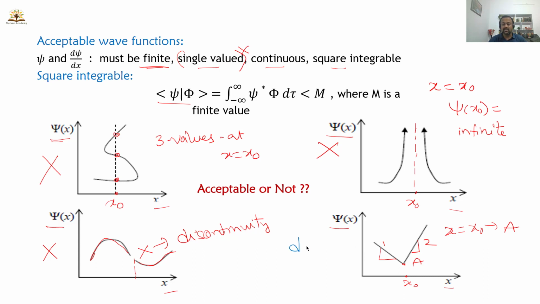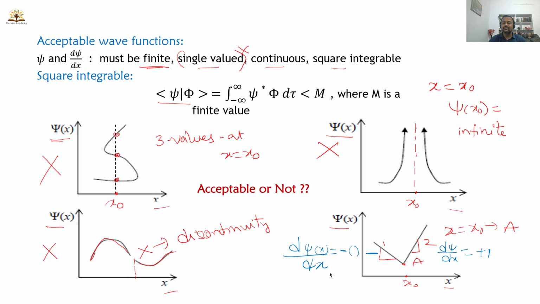Slope means what, students? Dou psi of x divided by dou x. This is slope. The derivative of the y variable with respect to the x variable is slope. So dou psi by dou x is having a negative slope in region 1, for example. And for the second curve, that is 2, the derivative dou psi by dou x is having a positive slope.